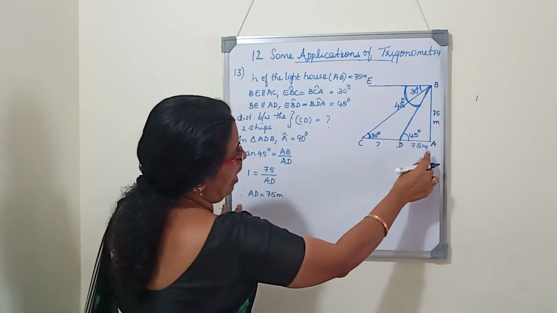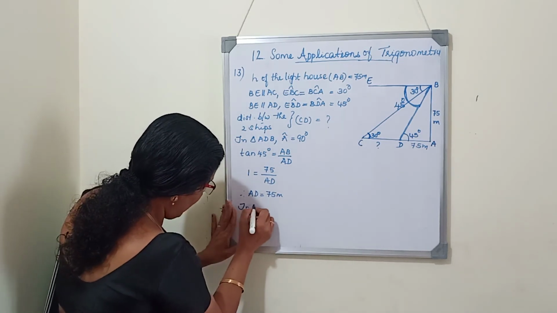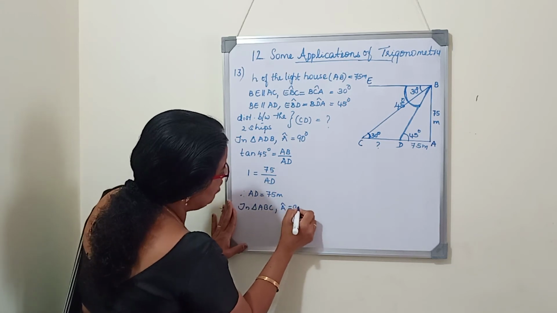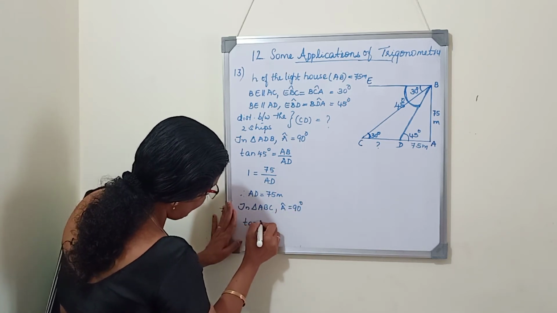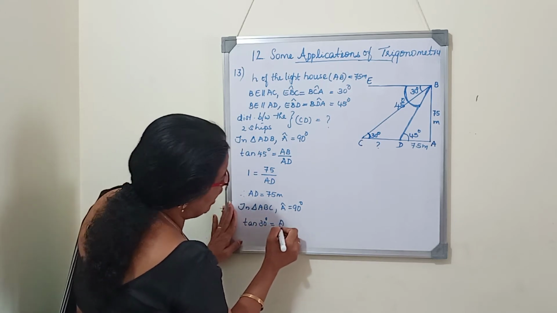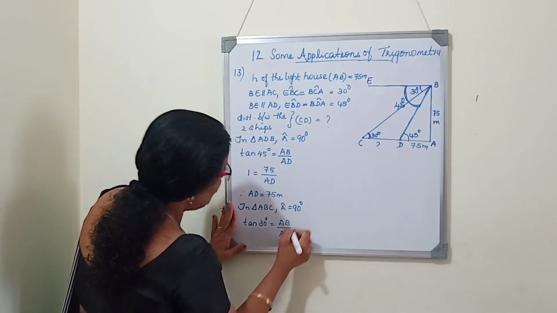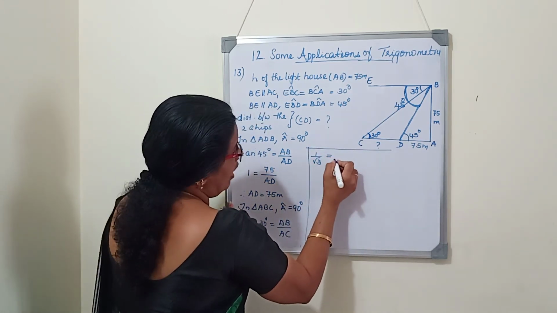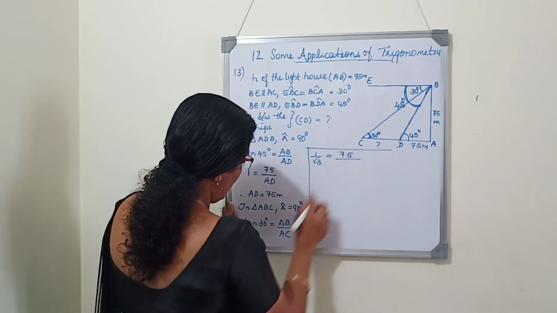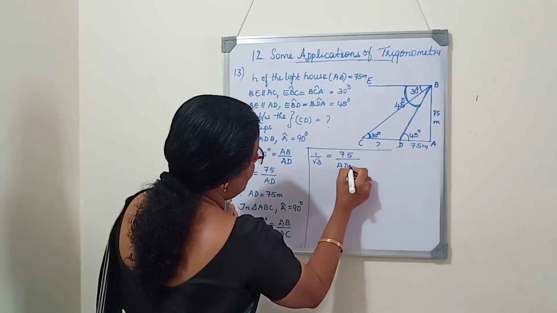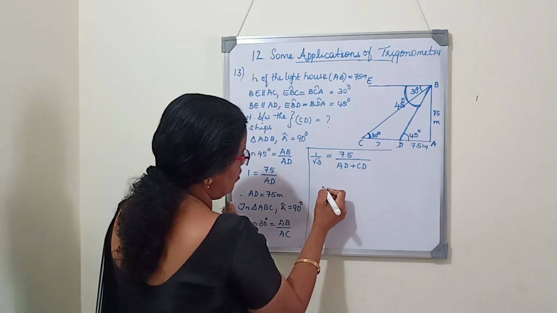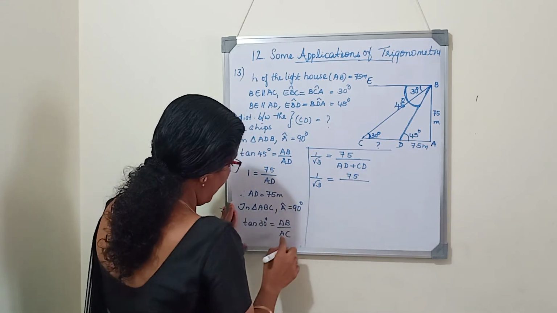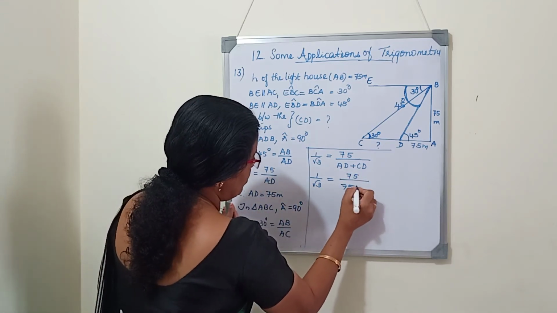Now, we will consider the triangle ABC. In triangle ABC, angle A equals 90 degree. Tan 30 is equal to AB by AC. Tan 30 is 1 by root 3. AB is 75 by AC, which can be split as AD plus CD, where CD we should find out. 1 by root 3 is equal to 75 by, AD is 75, plus CD.